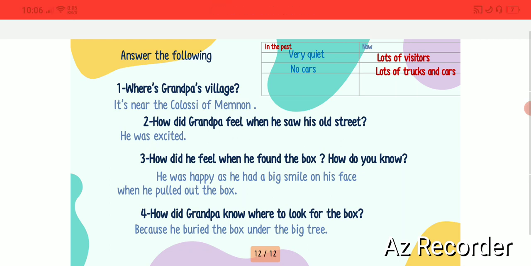Number 2, how did Grandpa feel when he saw his old street? He was excited. How did he feel when he found the box? And how do you know? He was happy as he had a big smile on his face when he pulled out the box. Number 4, how did Grandpa know where to look for the box? The answer would be because he buried the box under the big tree.